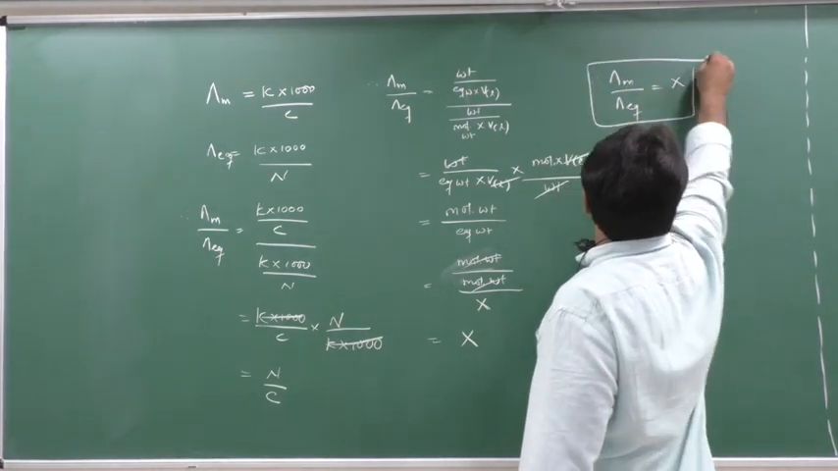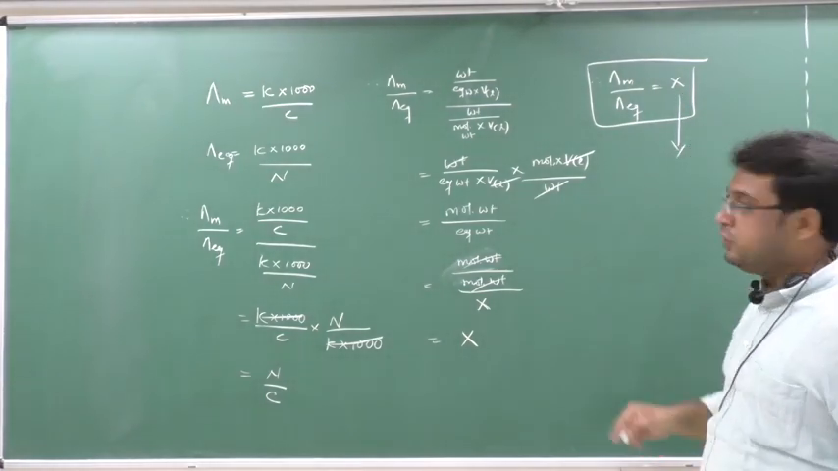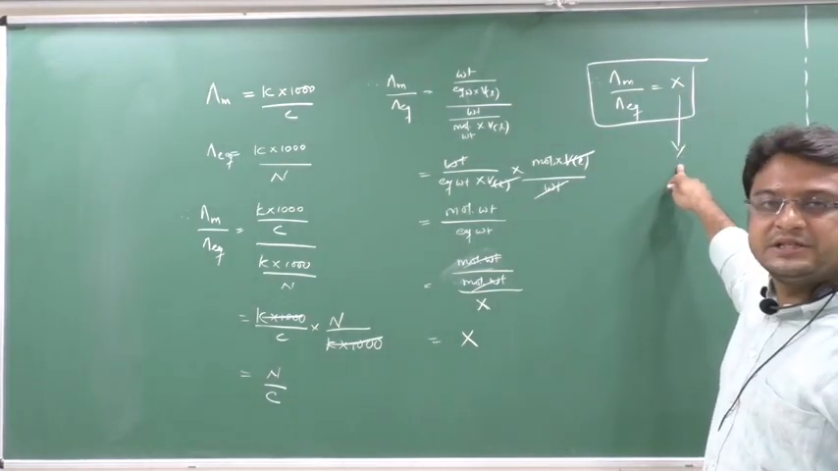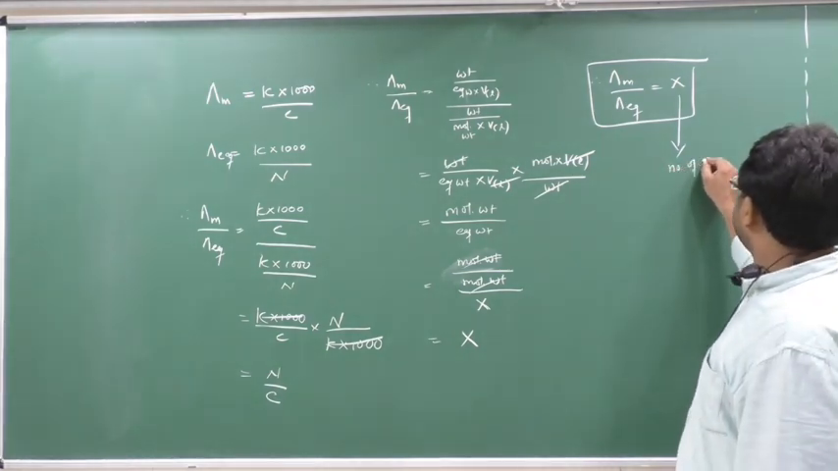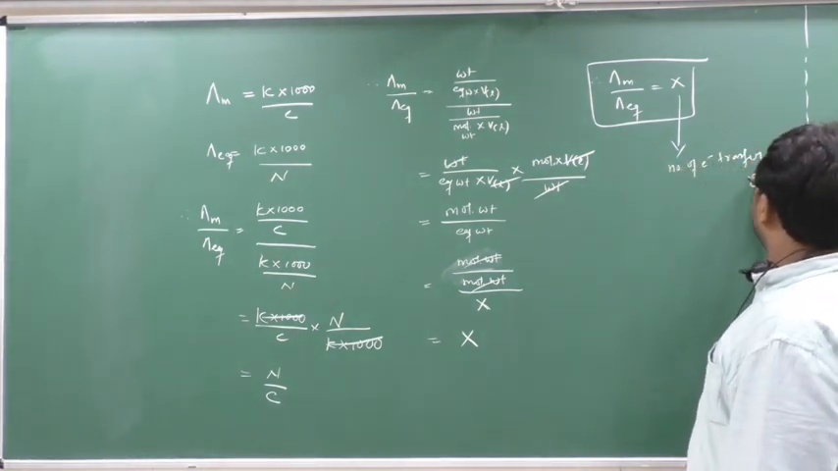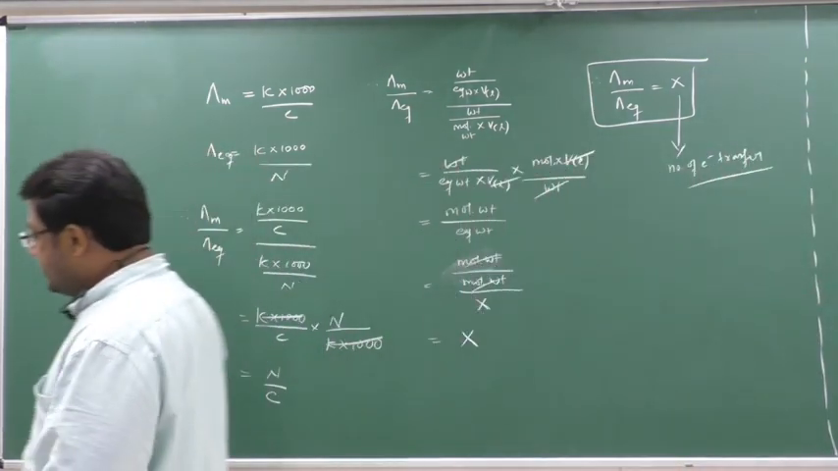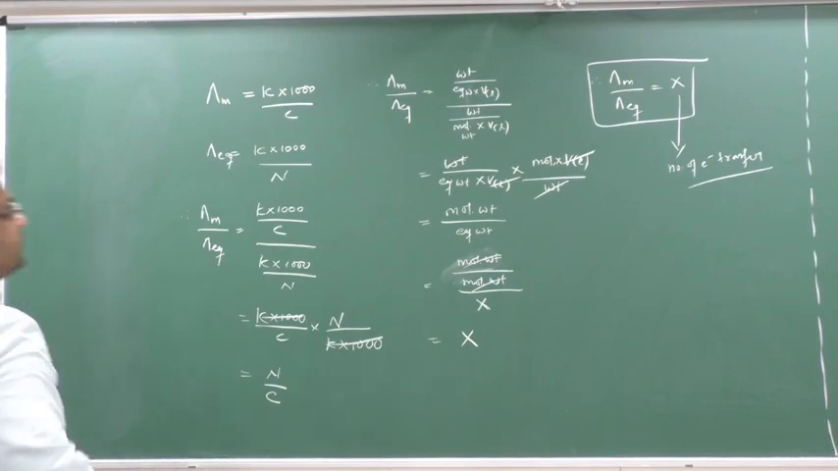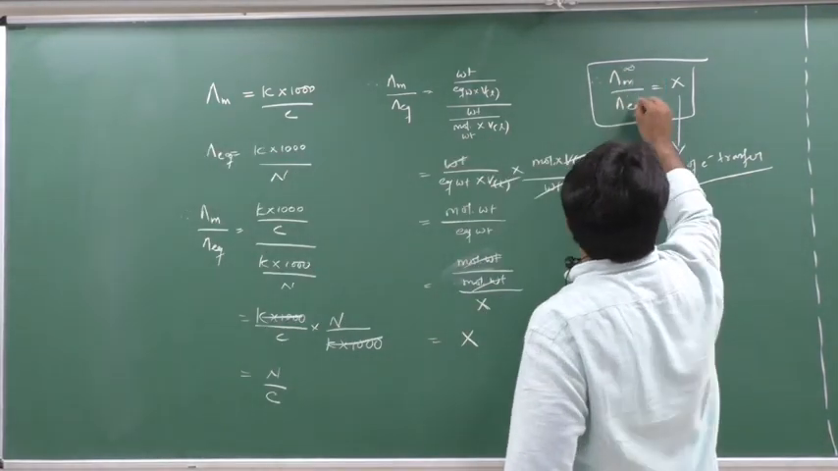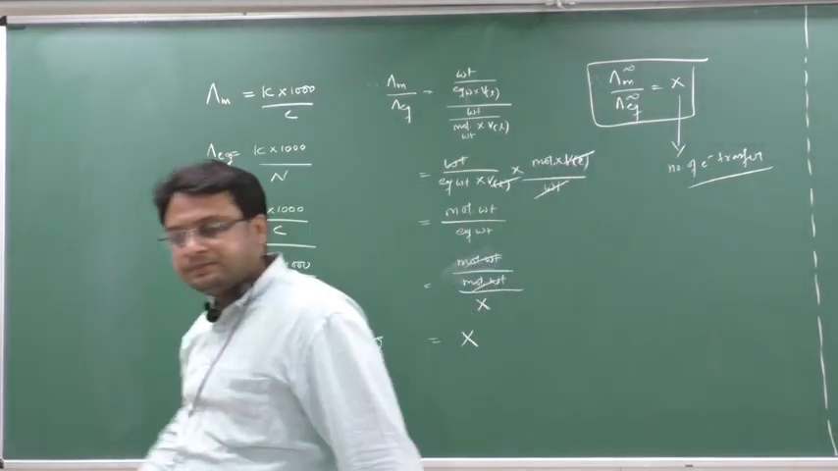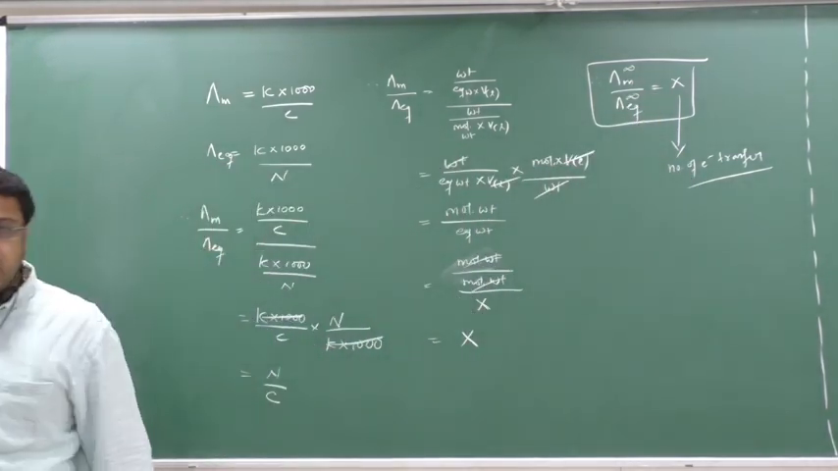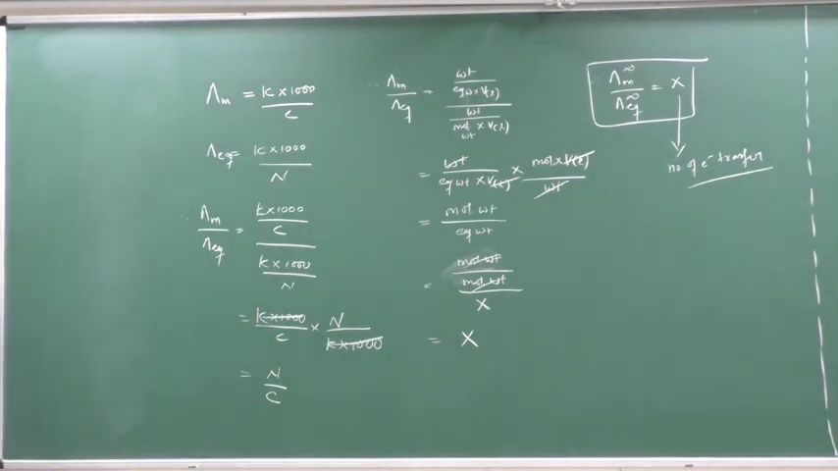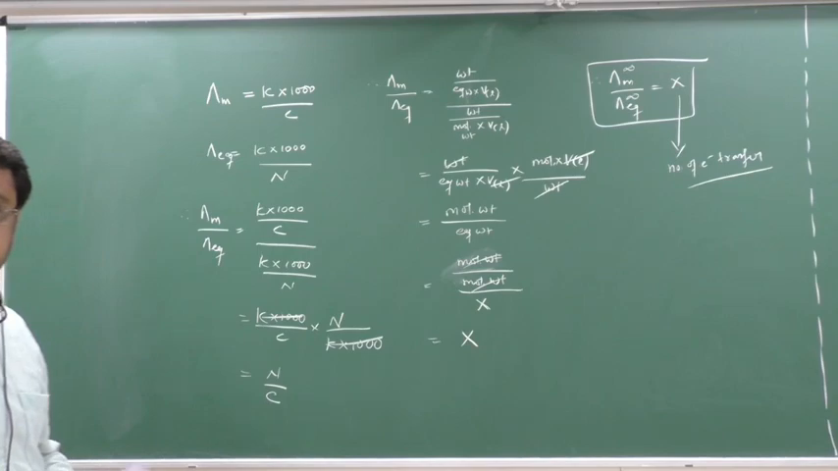Factor x. This x is nothing but, as in chapter number 1, either acidity or basicity, or we can say the number of electron transfer. Clear this part? So we got one formula, lambda m by lambda eq equals x. Now if you put infinity here, it will be infinity there also, one and the same. So the formula is lambda m at infinite dilution by lambda eq at infinite dilution equals x, and x is the number of electron transfer, or acidity or basicity. You know this all.